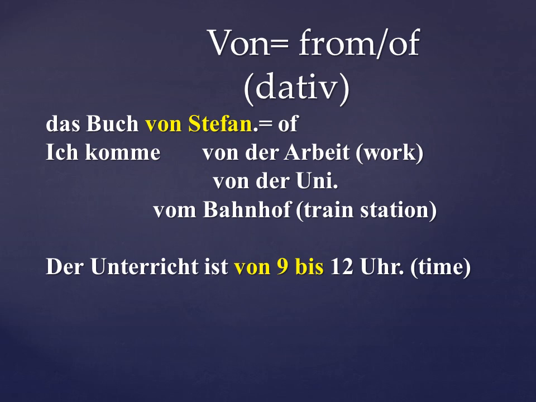And second, von means of, and another use of von is in reference to a time frame. Der Unterricht ist von 9 bis 12 Uhr. This is in reference to time. The class is from 9 till 12 o'clock. So here von bis, the sequence is from till. So this is another use of von. So von bis, von as of, and von to come out from an area. This is the use of von broadly.